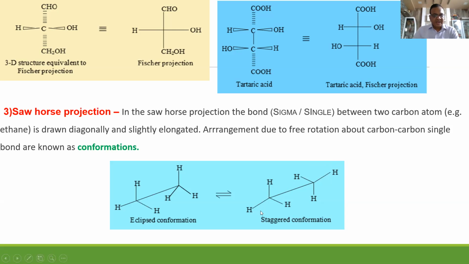So this is a staggered conformation of ethane, and this one is an eclipsed conformation of ethane. Staggered conformation is more stable than eclipsed conformation. Why? Because as these groups are in the same line, they interact with each other. Interaction increases energy, and when energy increases, stability decreases. That's why eclipsed is less stable than staggered, or staggered is more stable than eclipsed.